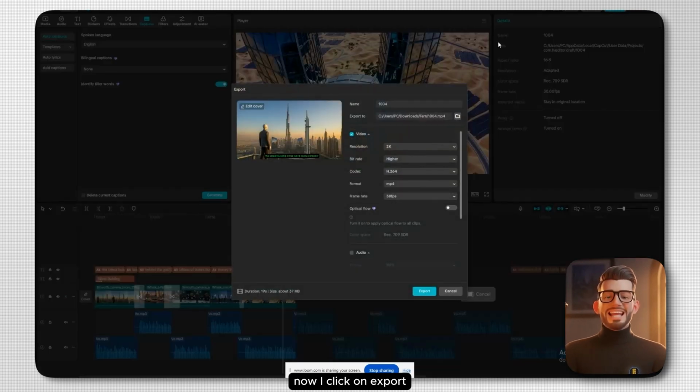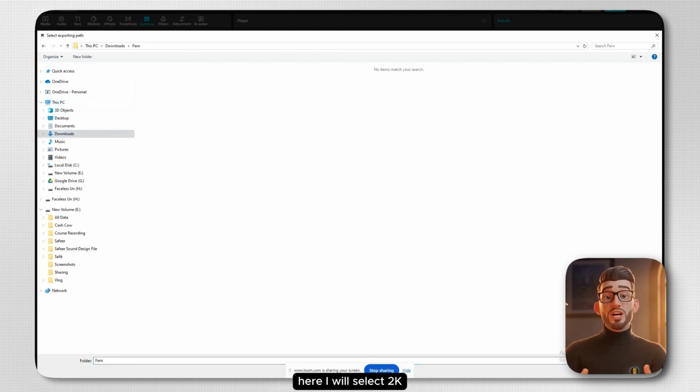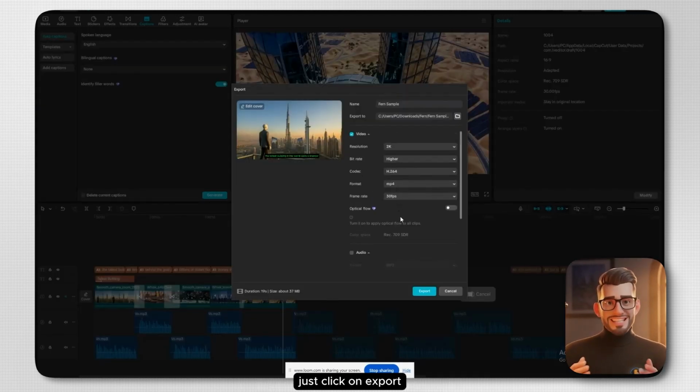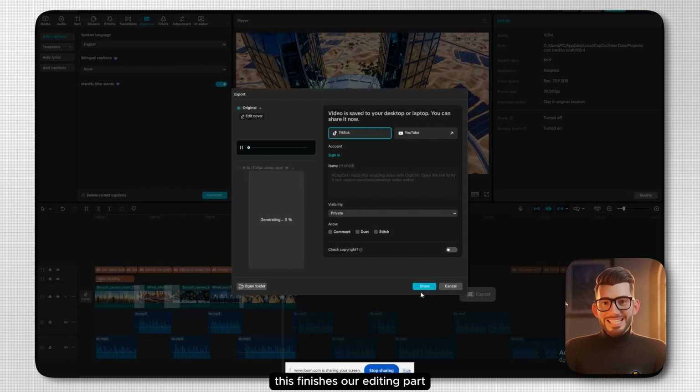Now I click on export and I will just give the name of my project here, Fern Sample. Here you will enter your location, wherever you want to export the video. Here I will select 2K and then just leave all these settings as they are. Just click on export. I have not used any Pro features in this, so keep that in mind. If you have paid, then you can use the Pro feature also. This finishes our editing part.